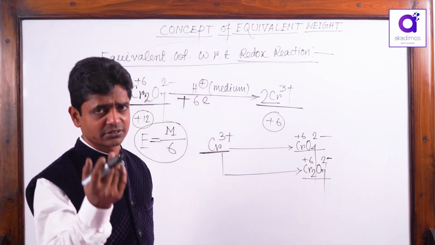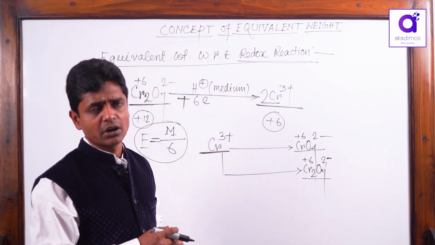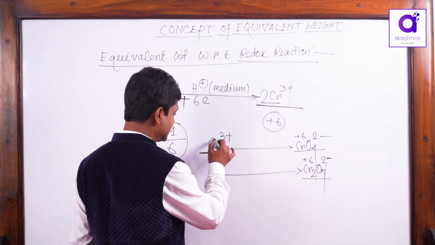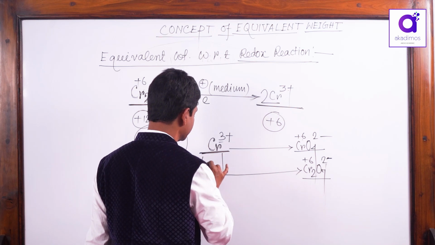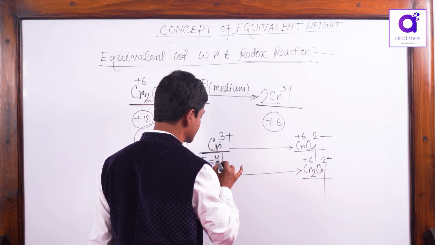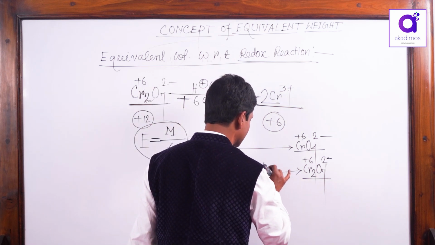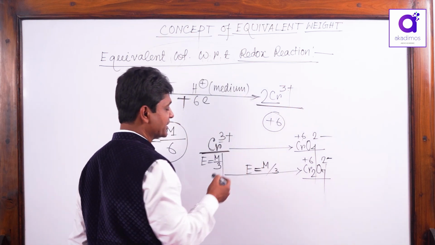chromium 3 plus you will not get in the market. Some salt you have to take there, chromium sulfate or CrCl3. Now, if you take CrCl3, what is the equivalent weight for plus 3 to plus 6? It is M by 3. Now the question is, this is M by 3. Here also you got M by 3. Now the question may arise, why is it not M by 6?